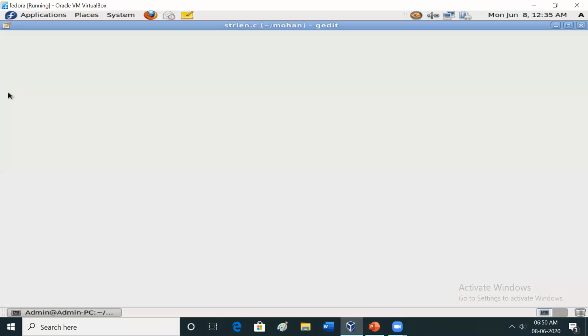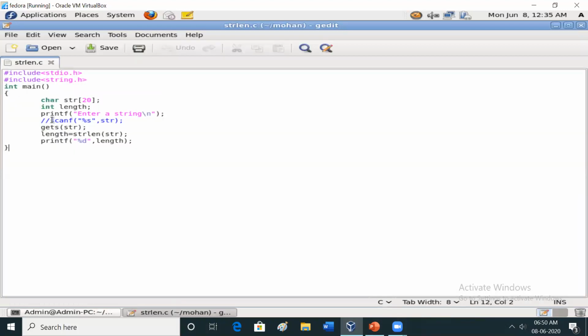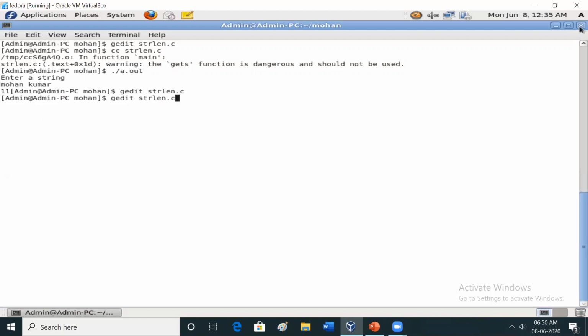Same thing, I will tell you the difference between scanf and gets. As I said earlier, scanf stops reading whenever it encounters the first white space character. Control S, save this, compile it first, then execute. During execution, Mohan space Kumar. This time it's going to give only 5, because it finds the length only for the first string. It won't take the other string. You need to remember this.